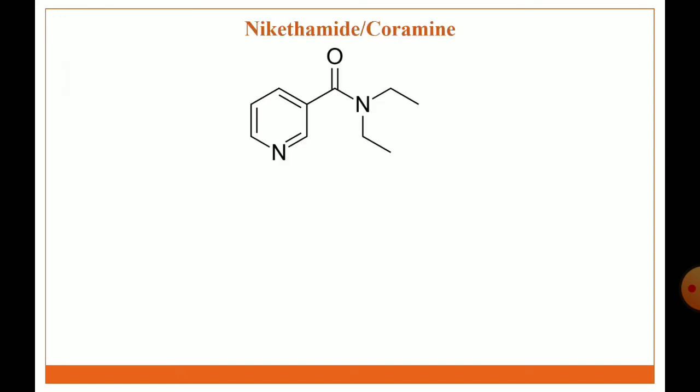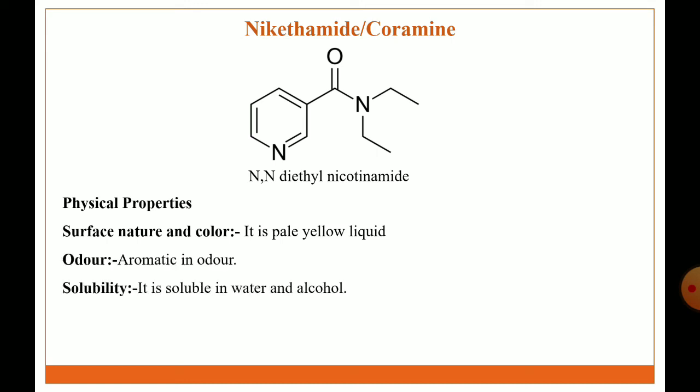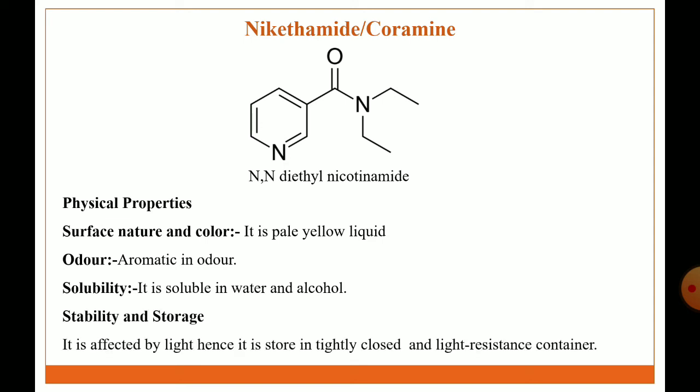The next analeptic agent is nicotinamide or coramine. This is the structure of nicotinamide. The IUPAC name is N,N-diethylnicotinamide. Physical properties: it is a pale yellow liquid, aromatic in odor. Solubility: it is soluble in water and alcohol. Stability and storage condition: it is affected by light, hence it is stored in a tightly closed, light resistant container.